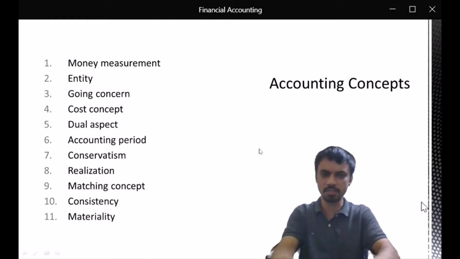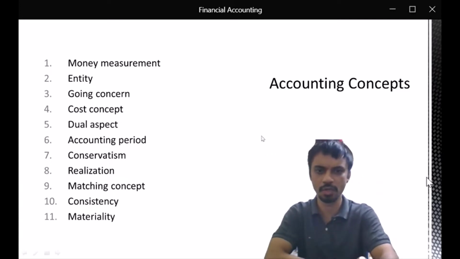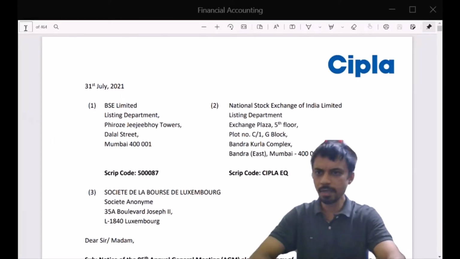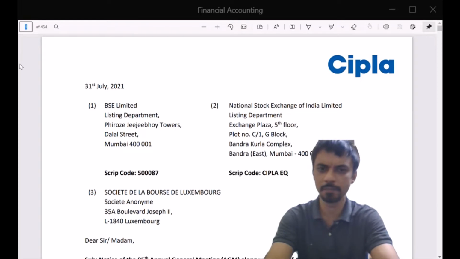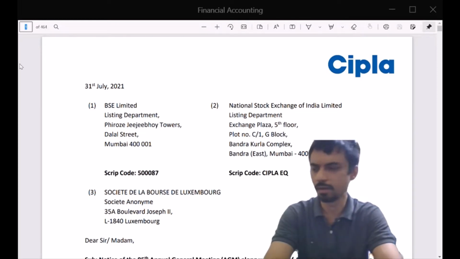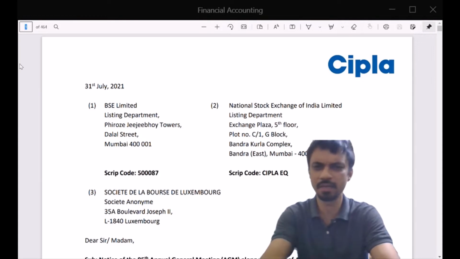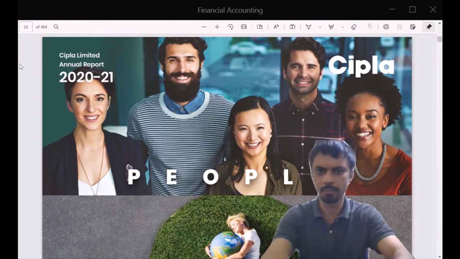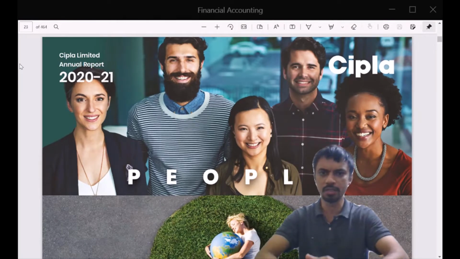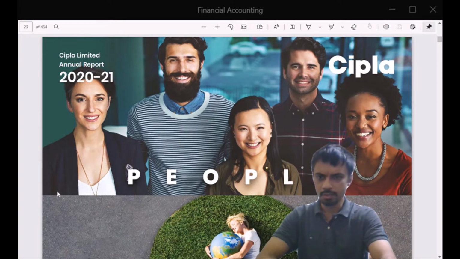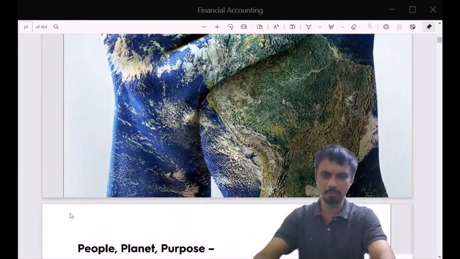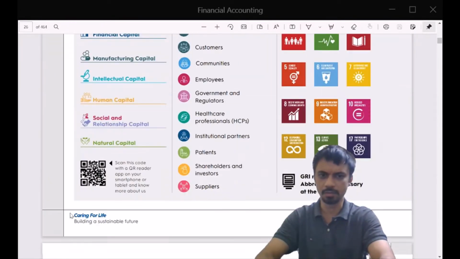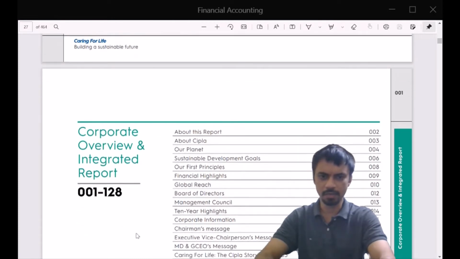So let's turn to the example company that I was talking about. This is the company I'm taking, Cipla. I have taken this annual report from the website of the company, and it's also available on the stock exchanges and the regulator's website and many other places. So it starts with some notice and other things. I know that the main annual report starts on page 23. This talks about some of the front page and some other material. So these are the table of contents which we are looking for.